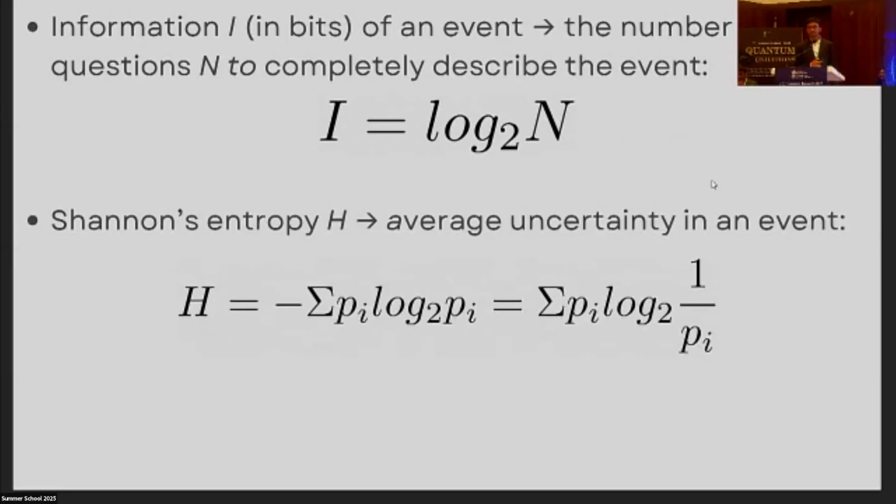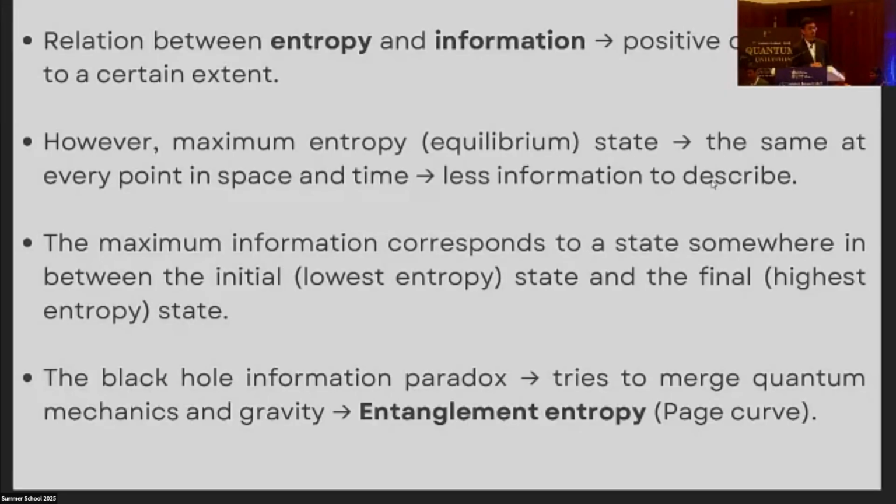And Shannon's entropy H basically gives you a measure of average uncertainty in information with an event where there are n possible outcomes. Here the summation is over the index i, where i runs from 1 to n. You can think of this log base 2 of 1 over p_i. If we assume for a moment that the probability of each outcome is p, then there has to be 1 over p number of outcomes, because 1 over p times p is 1. So you can correlate this log base 2 of 1 over p_i with this. It's the information associated with the ith outcome. We multiply that with the corresponding probability and sum over all possible outcomes. So this is the average uncertainty in an event, Shannon's entropy, which is very important in communication systems as well.